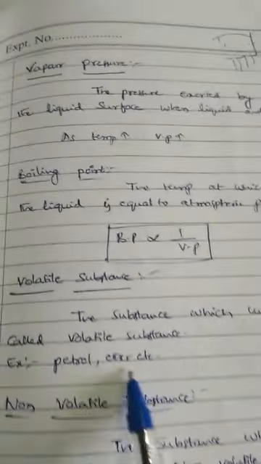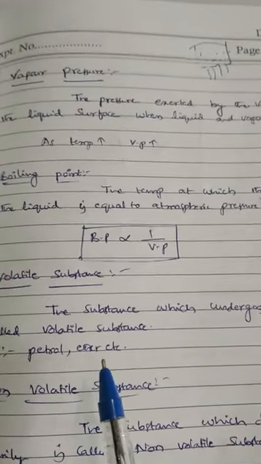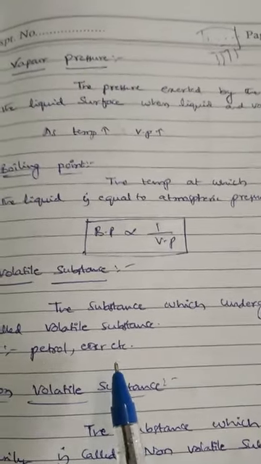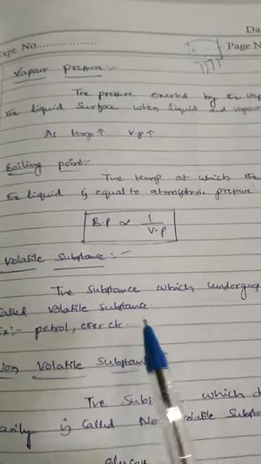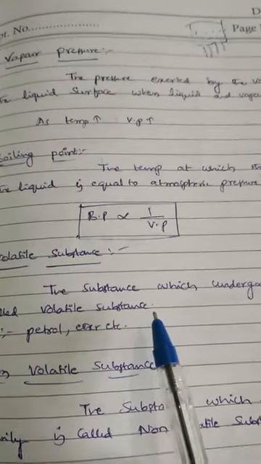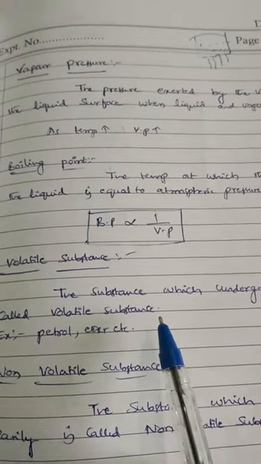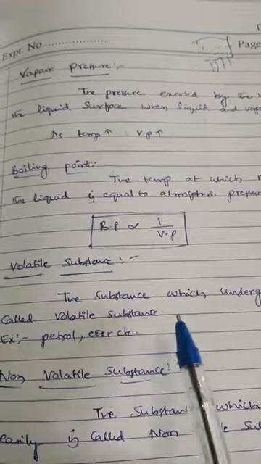Next concept, volatile substance. A volatile substance is a substance which undergoes evaporation easily. For example, petrol. If you take petrol, it undergoes evaporation very easily at room temperature. That means its boiling point is very low. Room temperature we generally consider as 27 degrees.